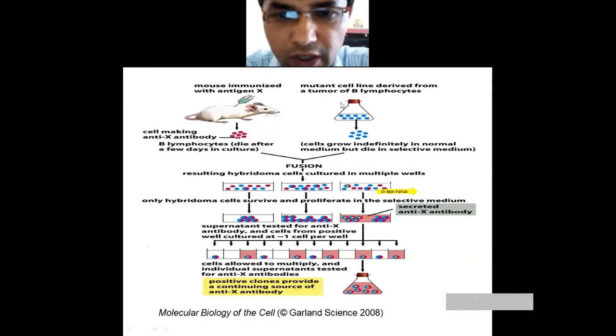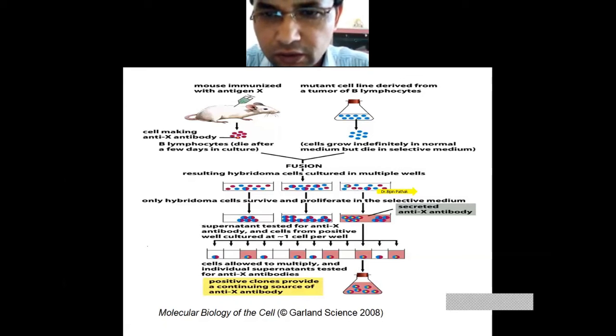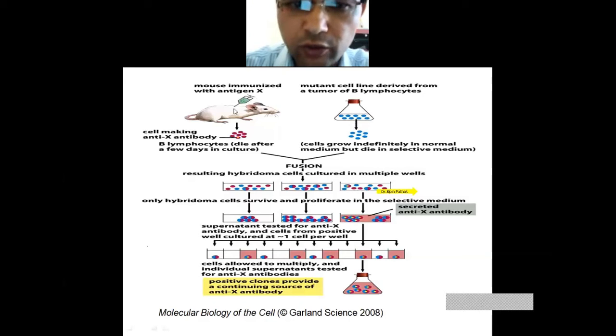Now you will see here, these are the mutant cell lines derived from a tumor of B lymphocytes. From a tumor of B lymphocytes, you obtain some mutant cells. In other words, you obtain some tumor cells which are derived from the B lymphocytes. Now you culture these cells at one end, and at the other end you immunize.